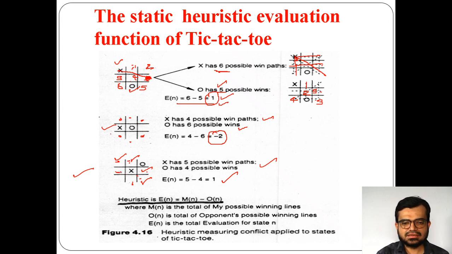The first player. So like that, at every step, this evaluation function will try to figure out who is playing well. That's why this is the formula. E of n is equal to M of n minus O of n. M of n here means the first player value and O of n is the second player value. So this is how the evaluation function works.